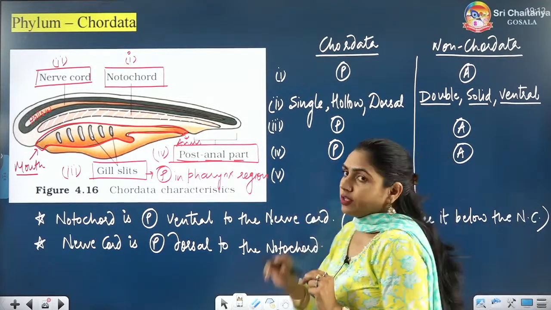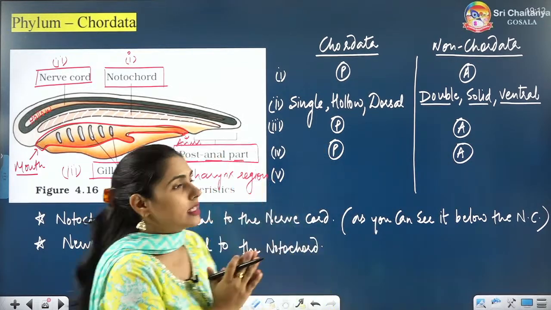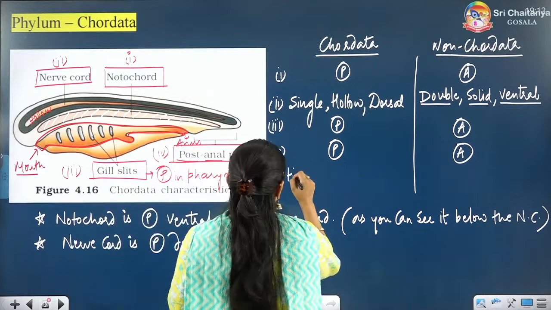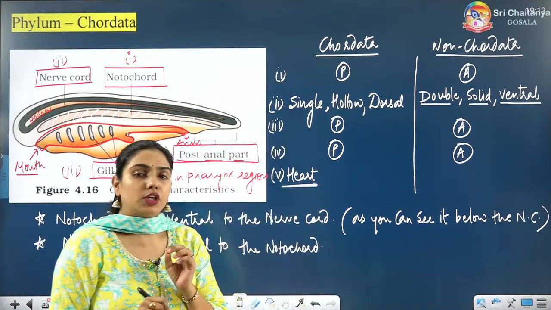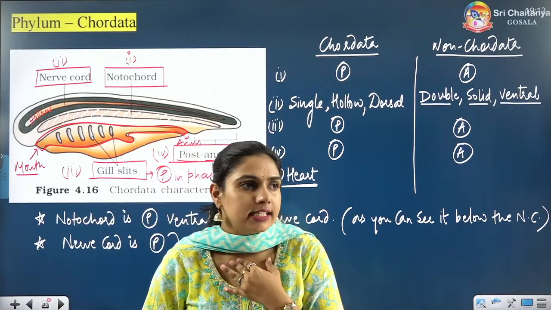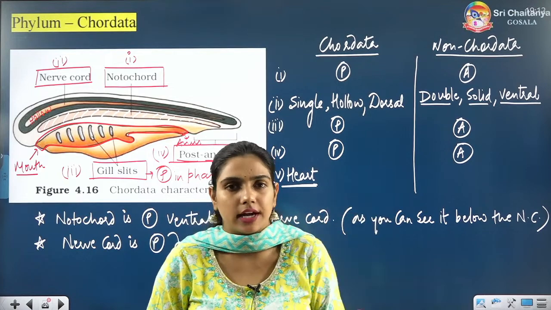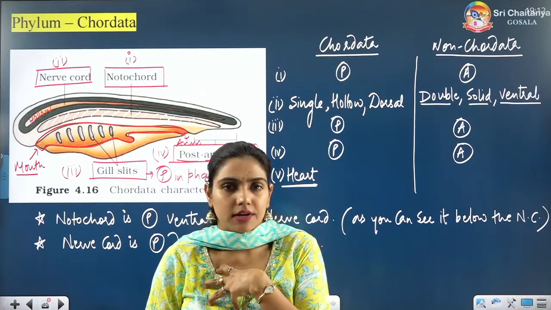I will talk about the fifth structure as well. The fifth structure is heart. Obviously you cannot see it here but you should know. Do you know about your heart? Yes? Tell me by sending heart in the chat. Do you have a heart? So your heart is on the ventral side, right?